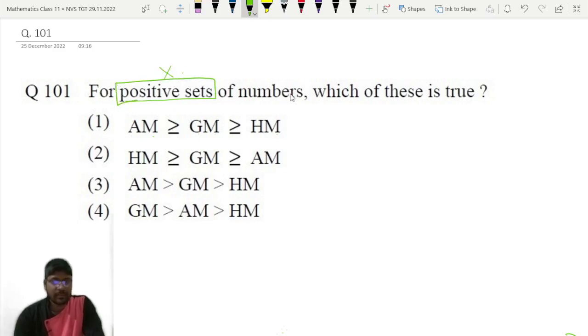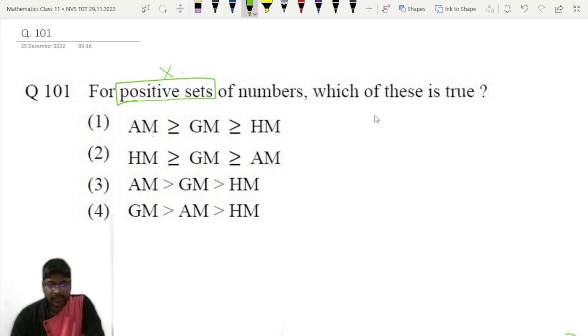Positive sets of numbers. Set of positive numbers, it may be okay, but positive sets of numbers is a little bit ambiguous. So I will answer this question in two perspectives.